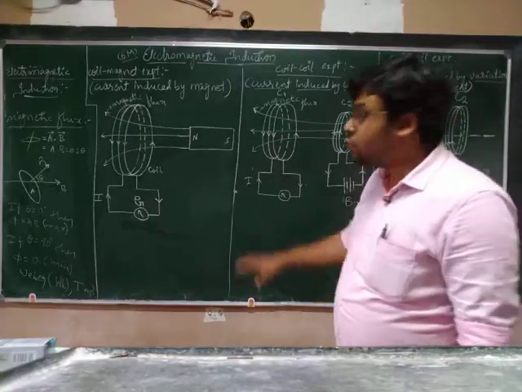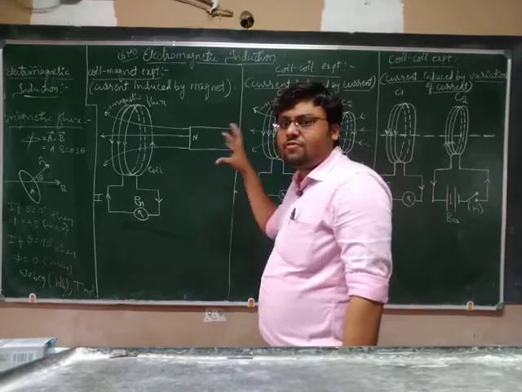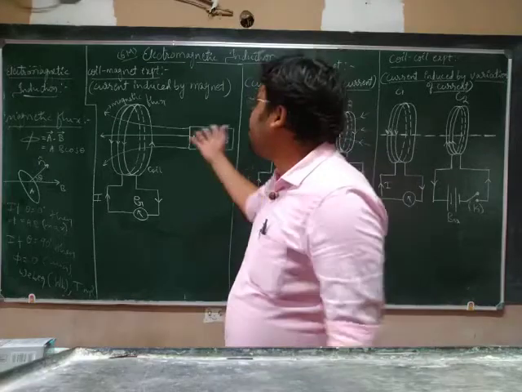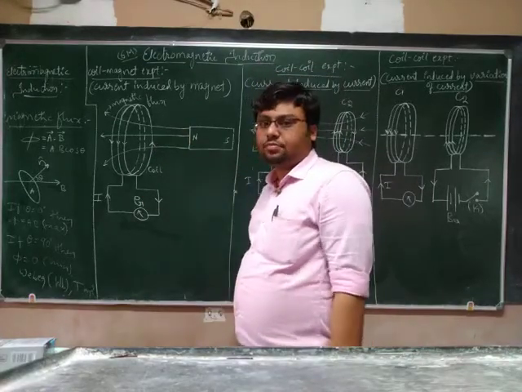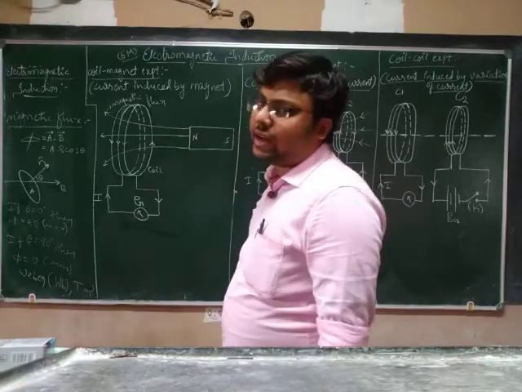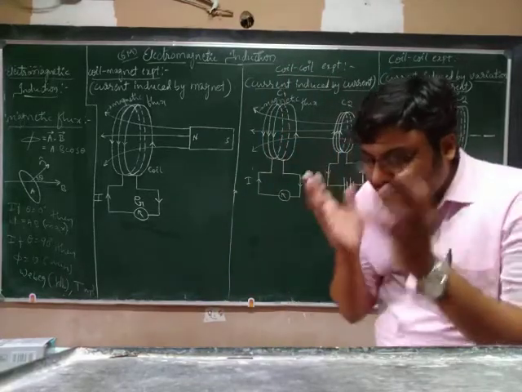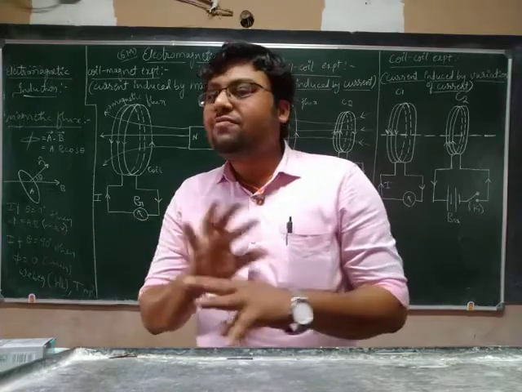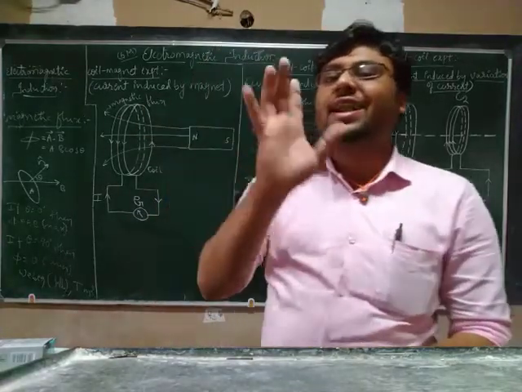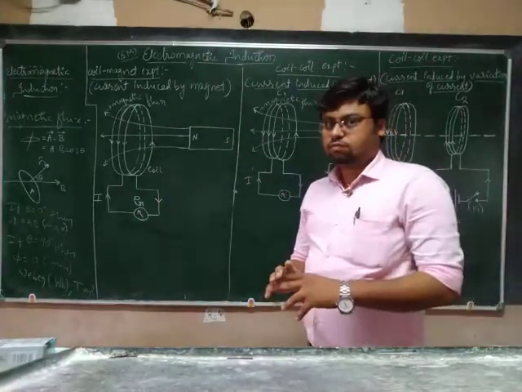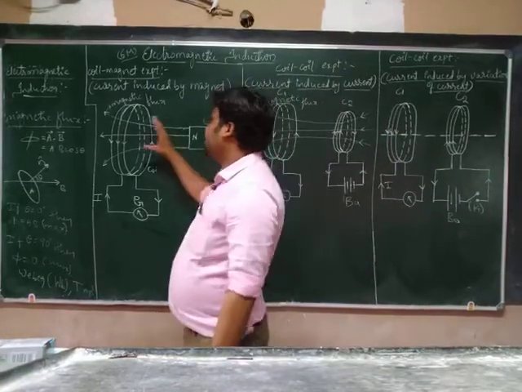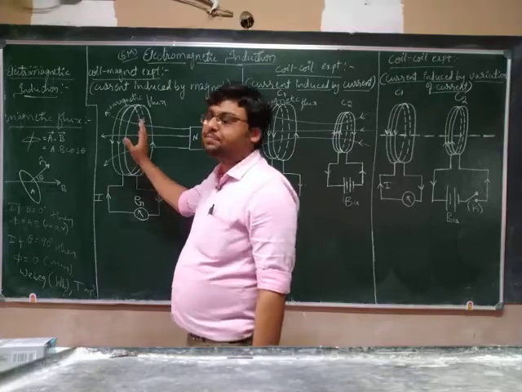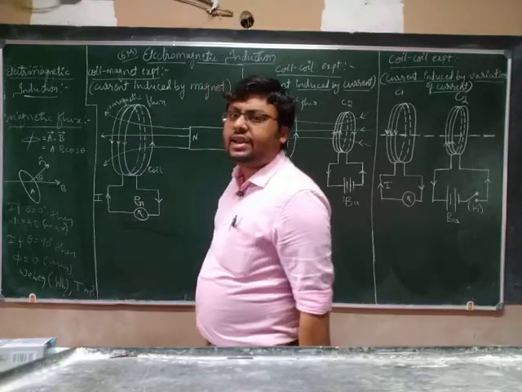Is it clear? So that means the variation of magnetic flux or field will produce the current inside the coil. But when it comes to rest, at that time the flux will be constant. So constant flux will not induce any current. When it comes to this point and stays at rest, we are not increasing any flux.